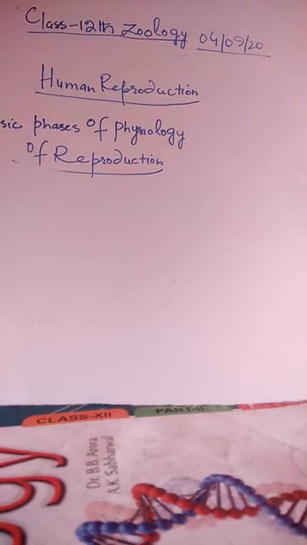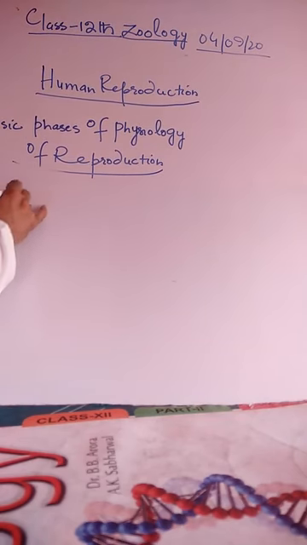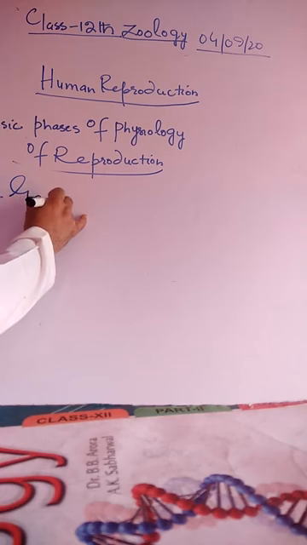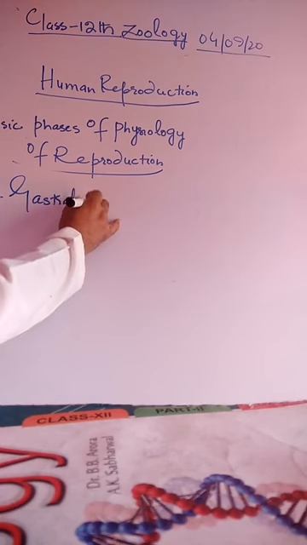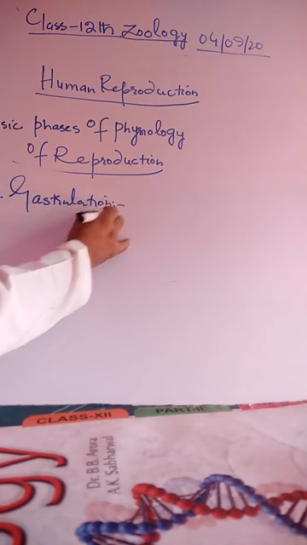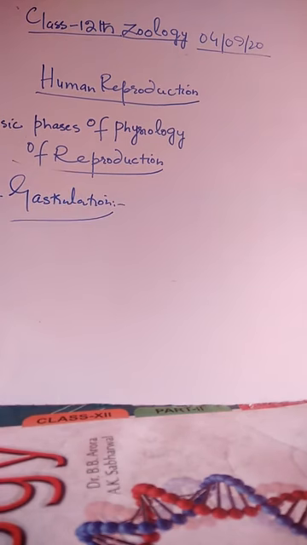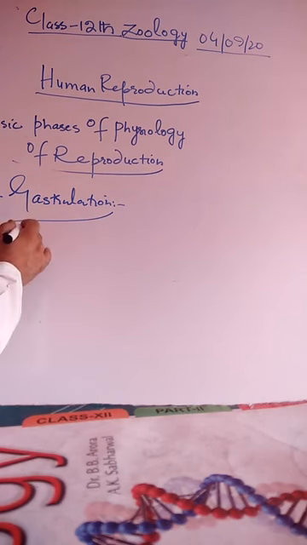There is one more stage, that is gastrulation. Gastrulation involves the process by which the blastocyst is changed into a gastrula, gastrula larva, with three primary germ layers.